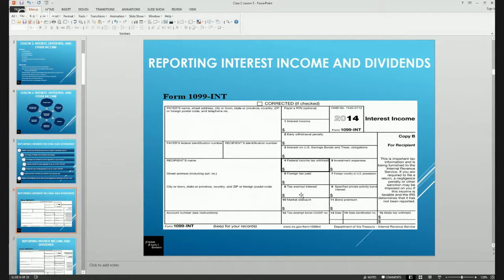Tax-exempt interest appears in box 8, and any specified private activity bond interest would be in box 9. Then there are market discount, bond premium, tax-exempt bond CUSIP numbers, and your state, state identification number, and any state tax withheld in boxes 13, 14, and 15. So those are the boxes, and that's a brief description of a 1099-INT.